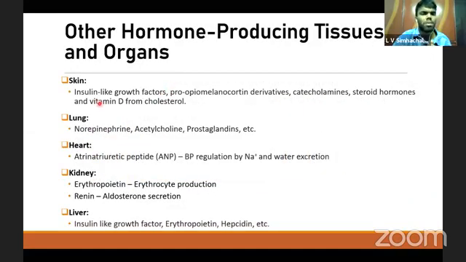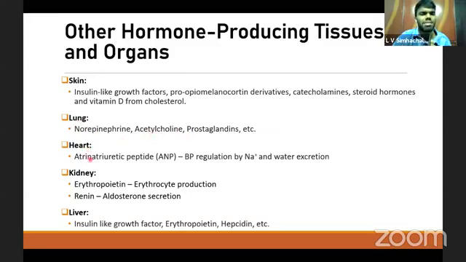Coming to the hormones released from the skin, it secretes some amounts of insulin-like growth factors, which are involved in the growth and development of the tissues of the body. It also releases some amounts of catecholamines and steroid hormones, mainly vitamin D from cholesterol. The lung also releases some amounts of norepinephrine, acetylcholine, and prostaglandins.